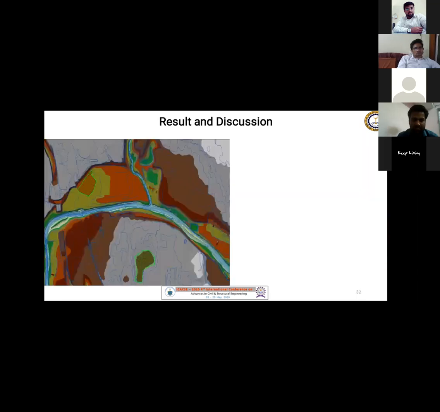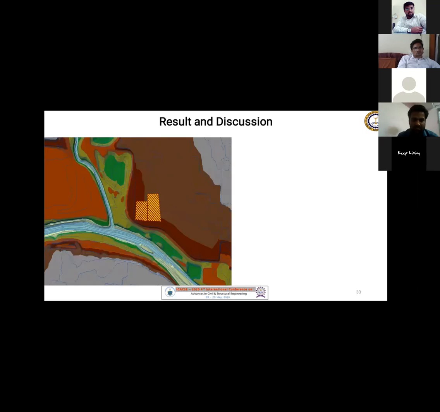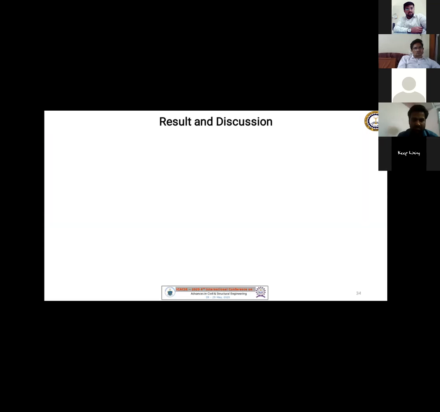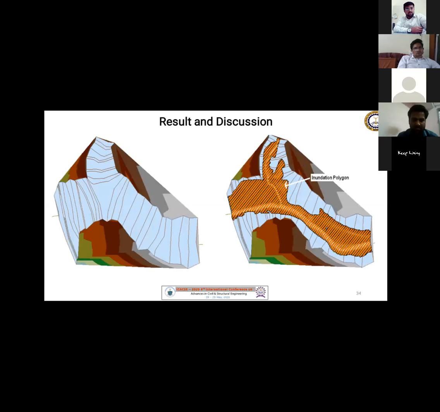Then follows the ineffective flow areas. These are made using the polygon shapefile features, which give the area and the perimeter for the particular ineffective flow areas, followed by the obstructions. These are the same as the polygons. So here is a final example of the flood inundation polygon, where we can see how much area would get delineated if the cross section that we laid out happens to fall in the flood extent area.